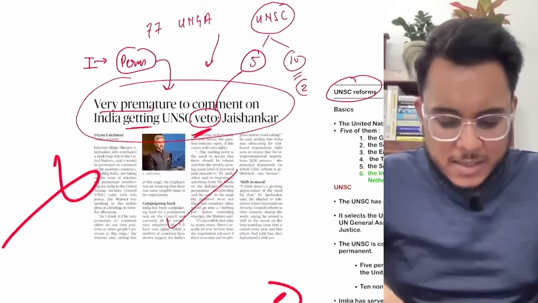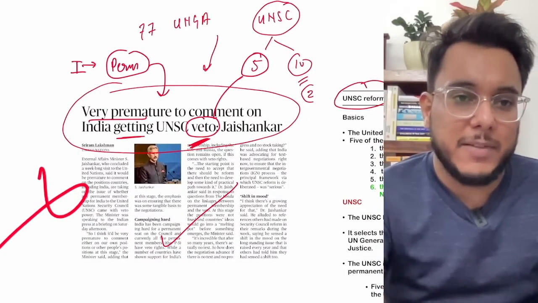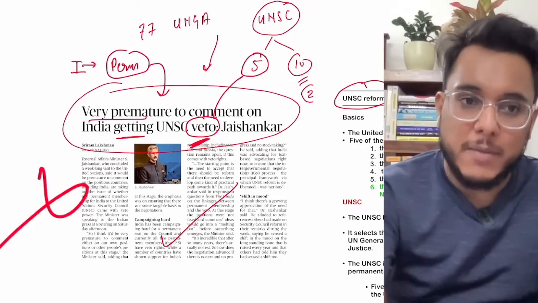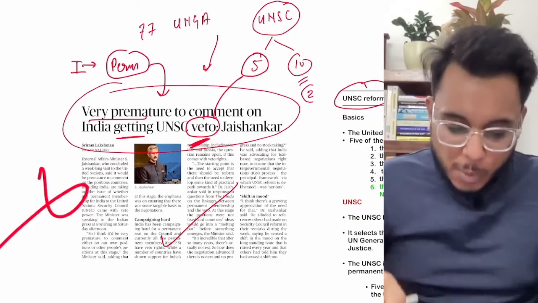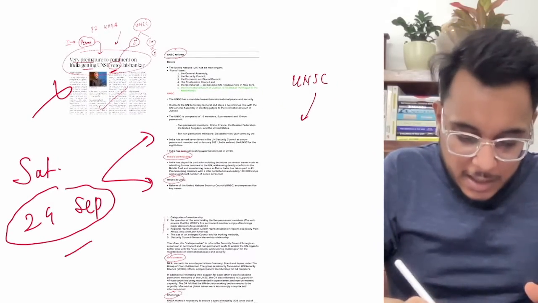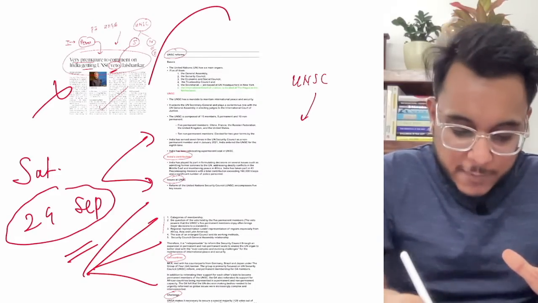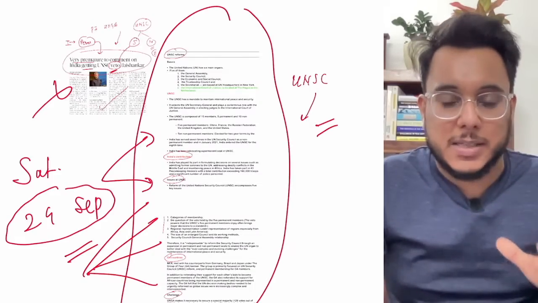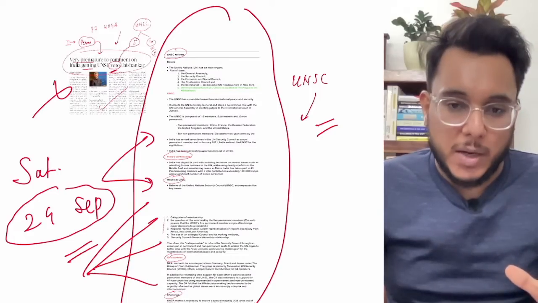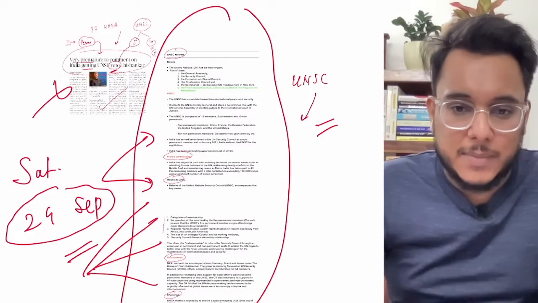So here it is just being discussed that we are not very clear whether we will need the seat with veto power or without veto power. So I suggest that you please go and watch the newspaper analysis of the 24th September where this entire issue has been discussed, because this issue is very important. Now let's see some of the questions.